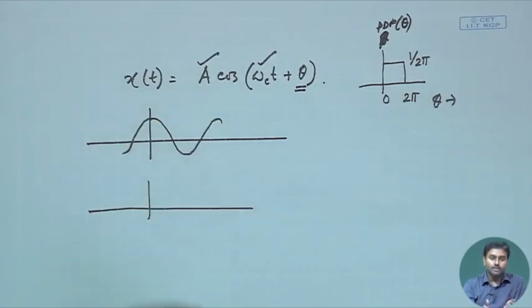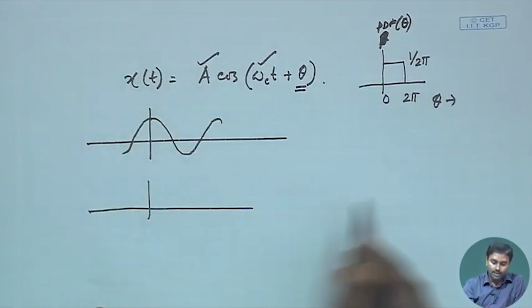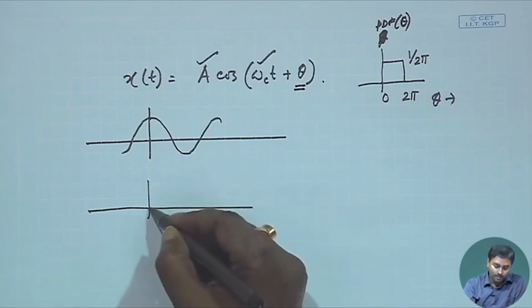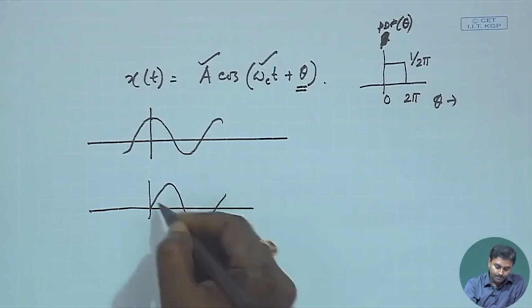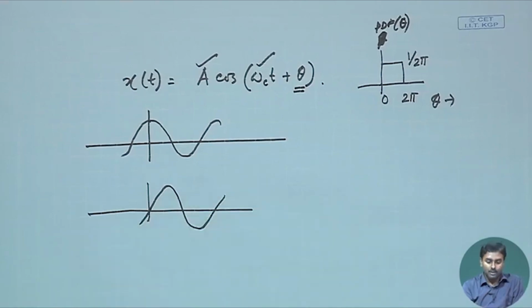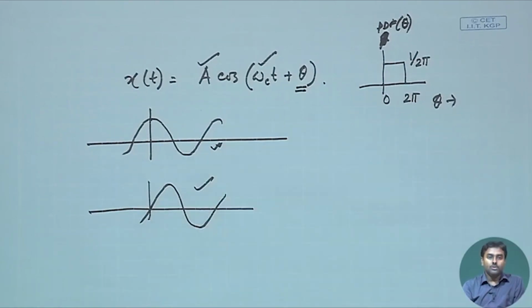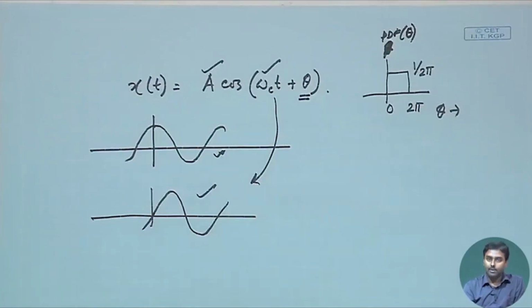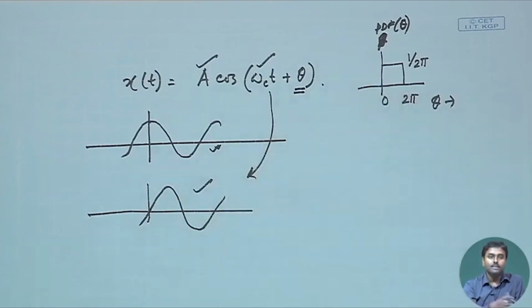So, all those sample signals, so even when theta is probably pi by 2, then immediately it becomes sine. So, it will be something like this. Okay. So, this and this two are valid signals generated from the same random process, only when theta varies.